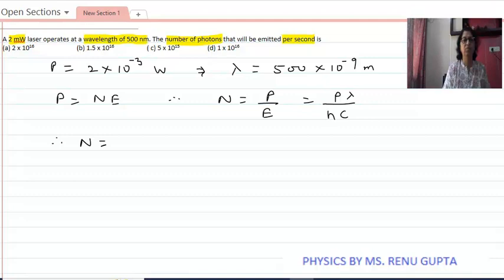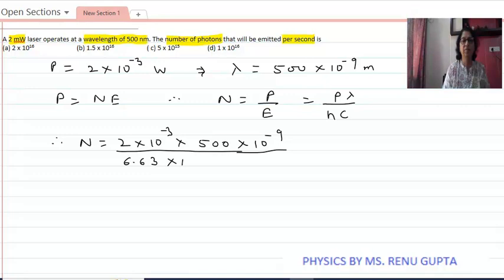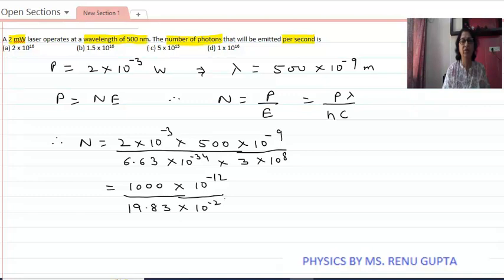Therefore, n is equal to power, which is 2 into 10 the power minus 3, times wavelength, which is 500 into 10 the power minus 9, divided by Planck's constant 6.63 into 10 the power minus 34, times speed of light 3 into 10 the power 8. This gives 500 into 2, that is 1000, 10 the power minus 12, over 6.63 into 3, which is 19.83 into 10 the power minus 26.